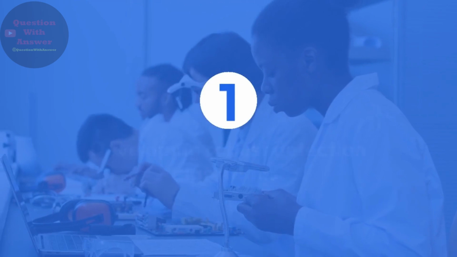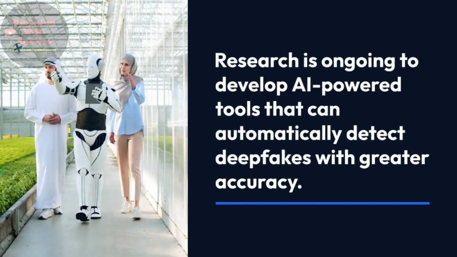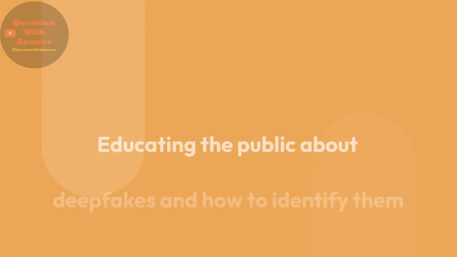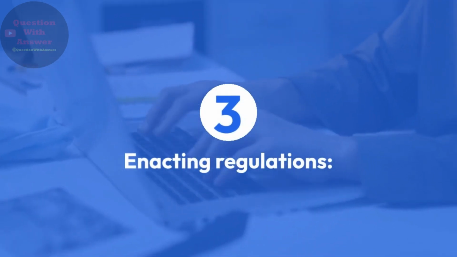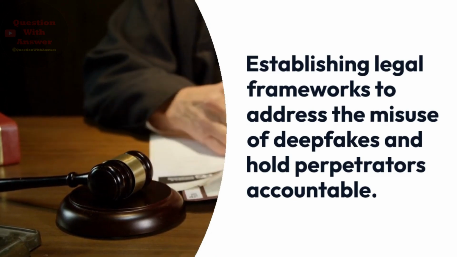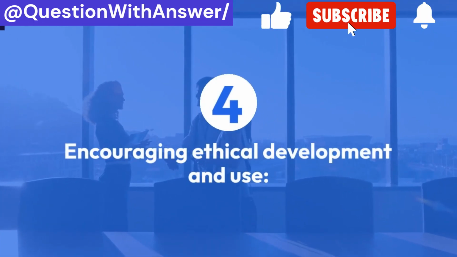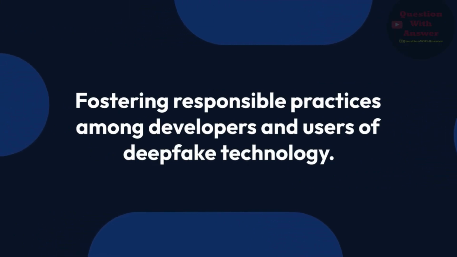1. Developing robust detection algorithms. Research is ongoing to develop AI-powered tools that can automatically detect deepfakes with greater accuracy. 2. Promoting media literacy. Educating the public about deepfakes and how to identify them is crucial in mitigating their impact. 3. Enacting regulations. Establishing legal frameworks to address the misuse of deepfakes and hold perpetrators accountable. 4. Encouraging ethical development and use. Fostering responsible practices among developers and users of deepfake technology.